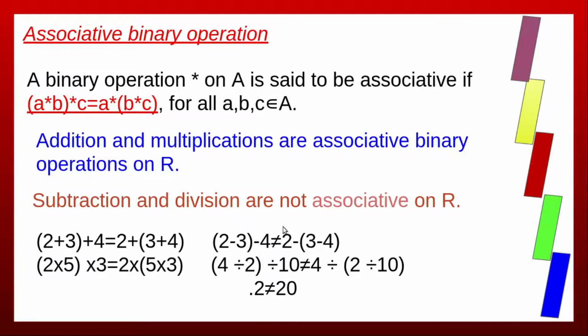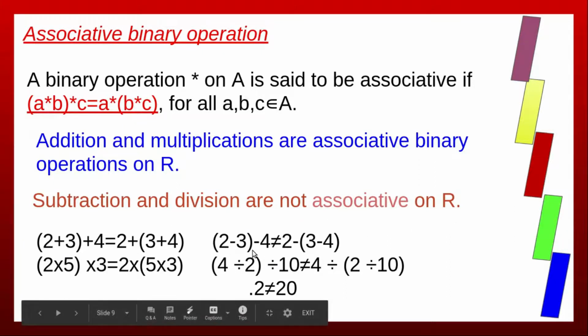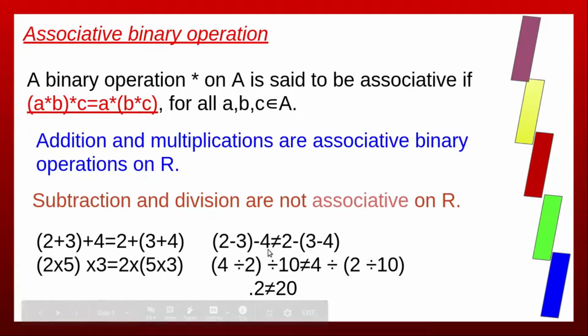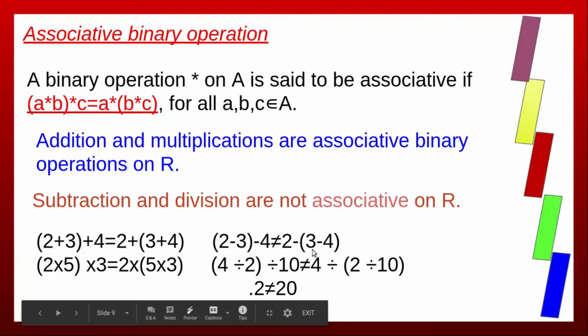Now subtraction and division are not associative. For example, (2 minus 3) minus 4: 2 minus 3 is minus 1, minus 4, that is minus 5. Here, 3 minus 4 is minus 1. 2 minus (minus 1) is 2 plus 1, which is 3. Similarly, division is not an associative binary operation.